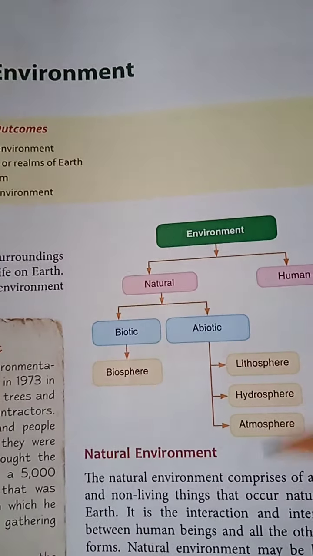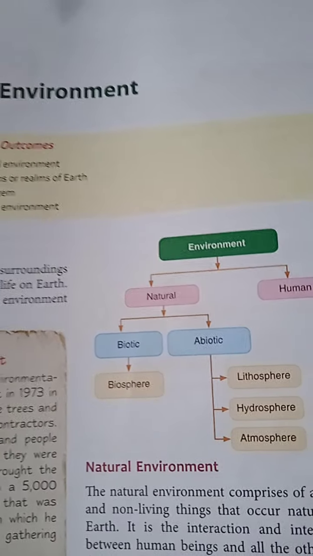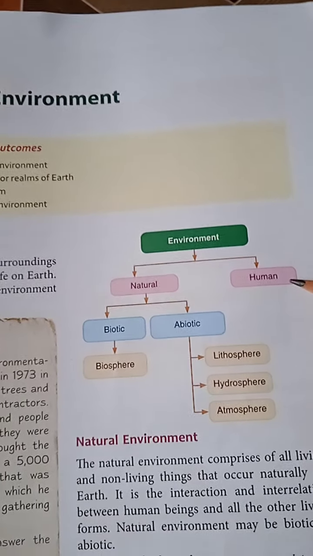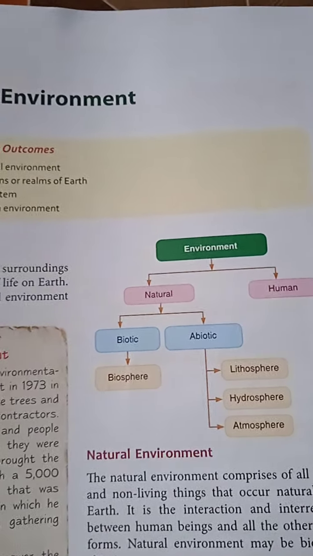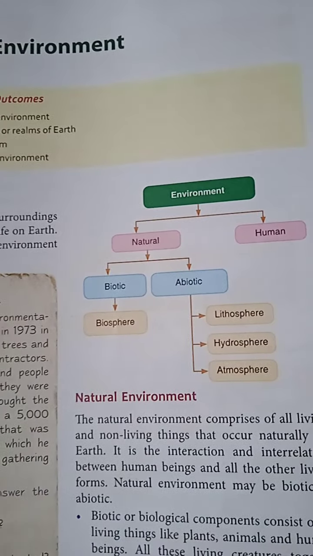So combined, these are all called the biosphere. Understood? After that, human environment, which I told you: in the human environment, man-made things are available in the surroundings. This is the tree diagram.